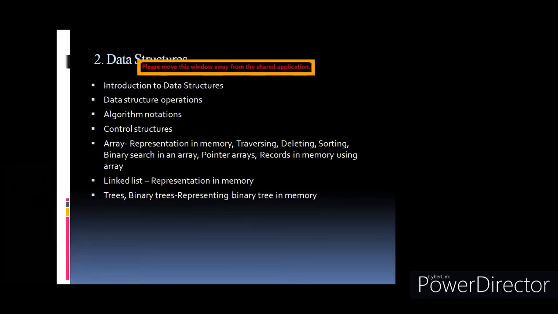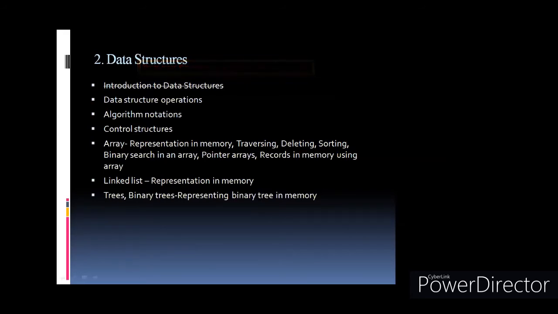If you see the algorithm part, you have algorithms related to the array, like how you insert data in the array and how you delete data from the array, because you learned the array concept last year in C++. So you'll observe that the algorithms given are for the array data structure.